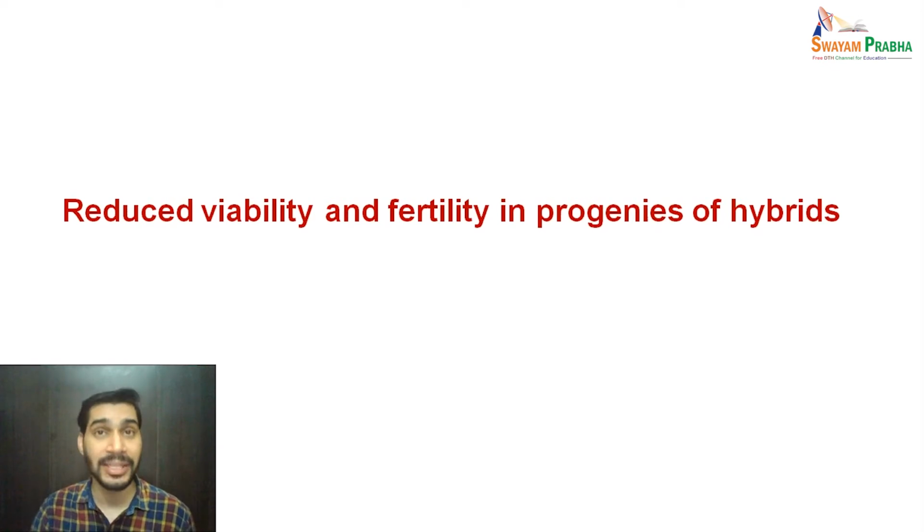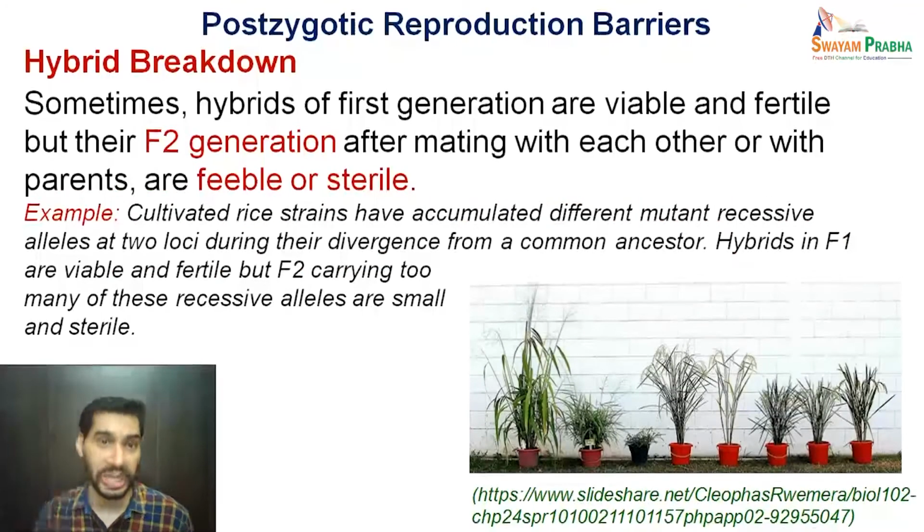That means beyond the F1 generation, the problem arises with the F2 progenies or generation, and the phenomenon we call hybrid breakdown. Sometimes the hybrids of first generation are viable and fertile as well, but their F2 generation after mating with each other or with their parents are very feeble or sterile.